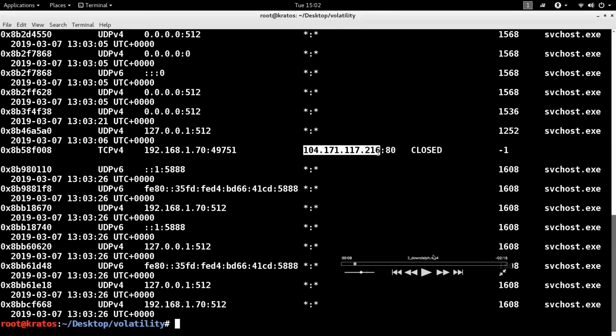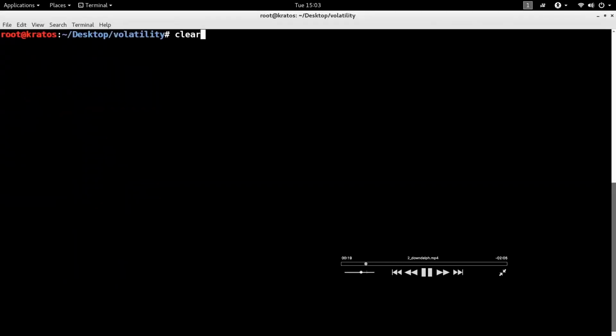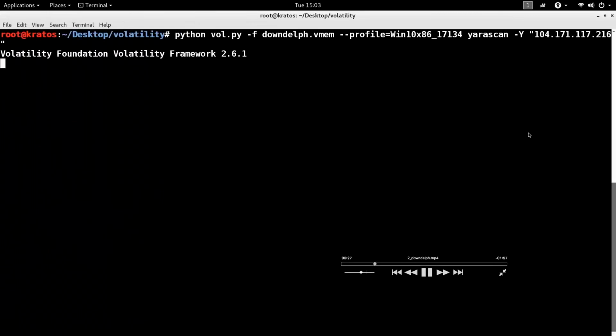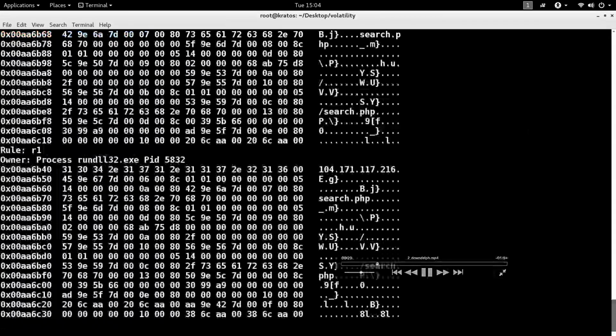So now what can we do? There is another plugin in Volatility called YaraScan. You can scan the memory image for a particular pattern. For example, here I can take this IP address and use it as a pattern to see if I can find any reference to this IP address in any of the process memory. So I'm running YaraScan, and the pattern is the IP address that I'm looking for. Let's see if we can find anything.